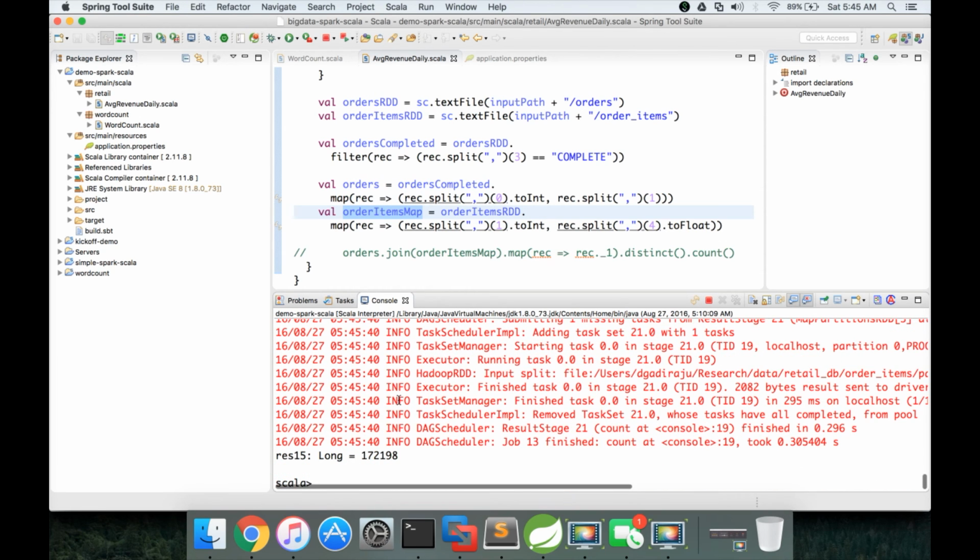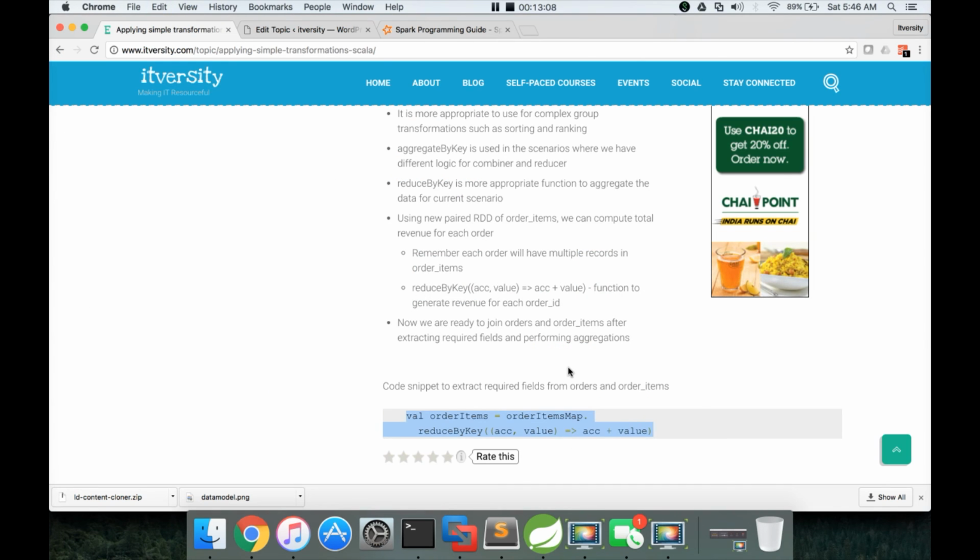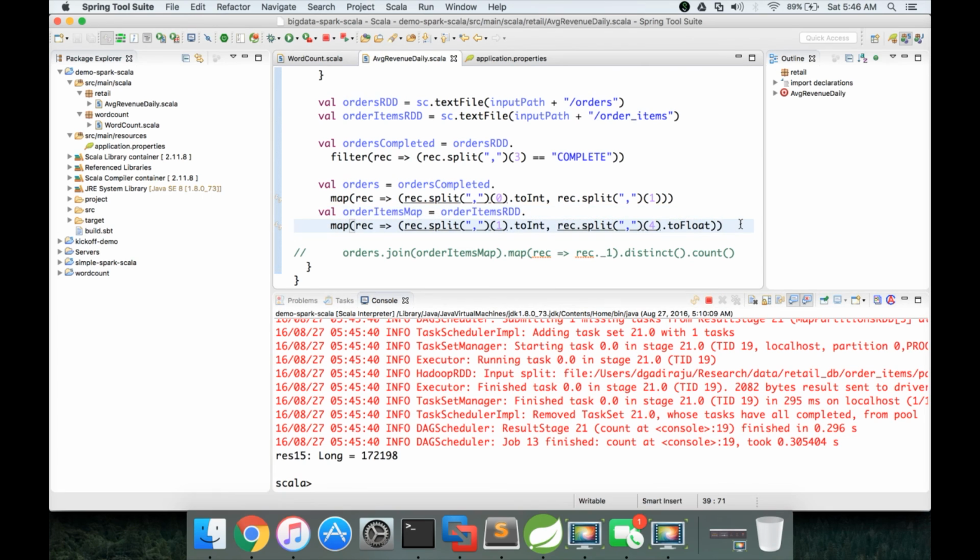Okay, so now let me paste the logic in the program also. Now we have the logic until getting the revenue for each order. Again, this can be done either before join or after join, but the rest of the order should be the same.